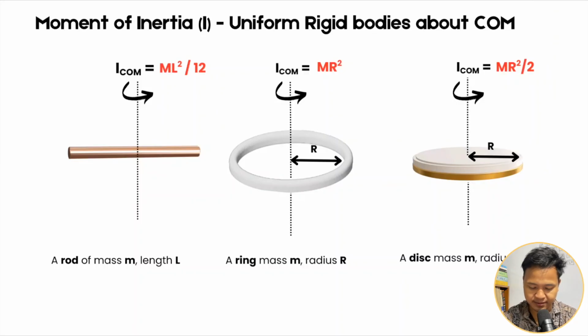About the center of mass, okay, the moment of inertia. The derivation involves integration, so I will not do any integration, but you have to remember this.